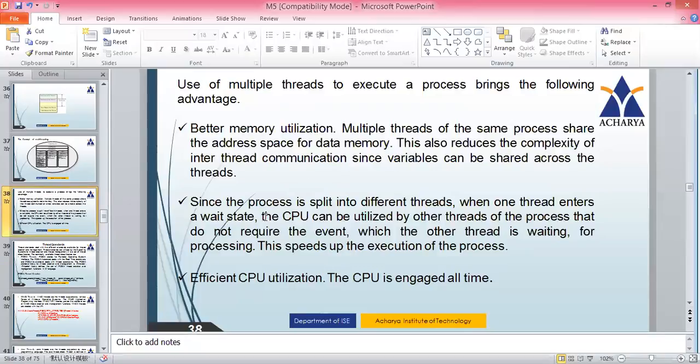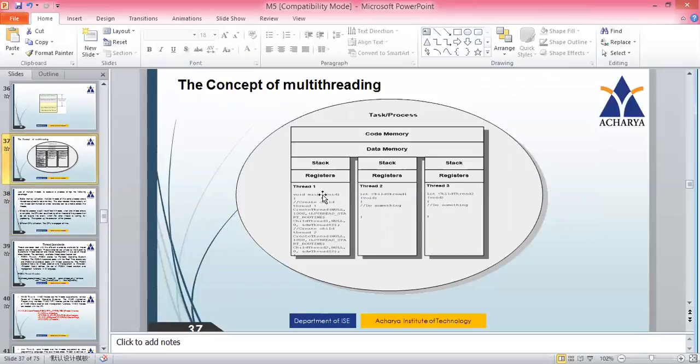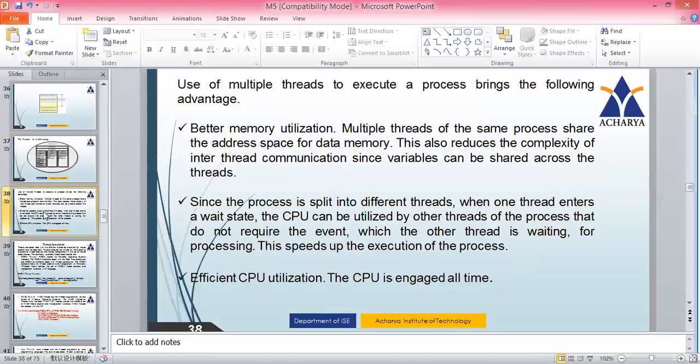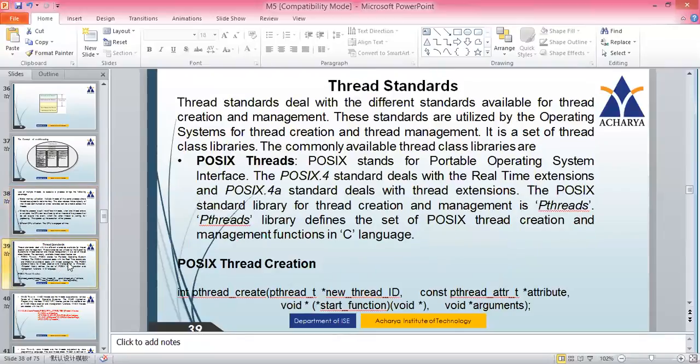Since the process is split into different threads, when one thread enters a wait state, the CPU can be utilized by another thread of the process that does not require the event. This mainly speeds up the execution of the process. For example, thread 1 has gone to some wait state because it wants some IO operation. In that case, we can immediately switch over to the other thread which does not require the IO and start executing it. In this way, you get better CPU utilization. This makes efficient CPU utilization, and the CPU is engaged all the time.